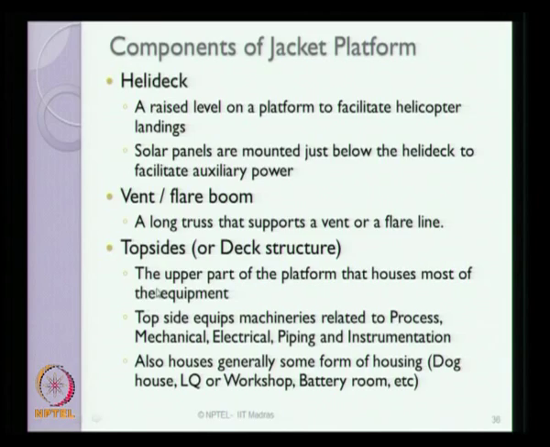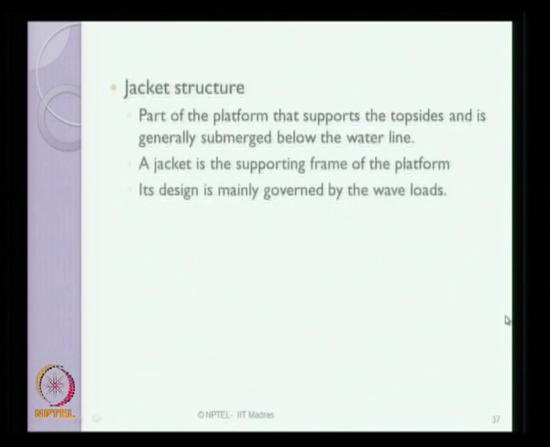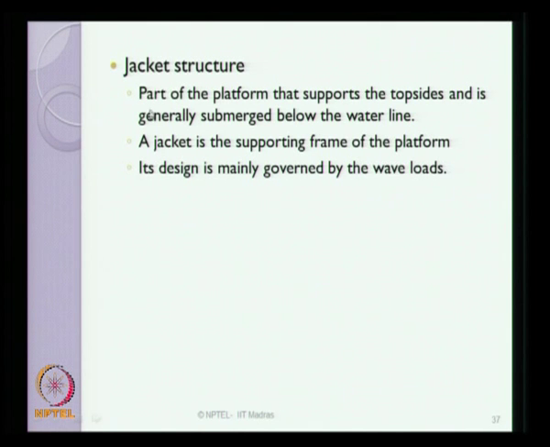The top side essentially consists of the upper part of the platform which houses most of the equipment. The top side equipment consists of machinery related to process, mechanical, electrical, piping and instrumentation. It also houses generally some form of housing which is meant for people who are working on board. The jacket structure essentially consists of the part of the platform which supports the top side and generally it is submerged below the waterline. A jacket is a supporting frame of the platform which is mainly designed to resist the wave loads acting on the platform.